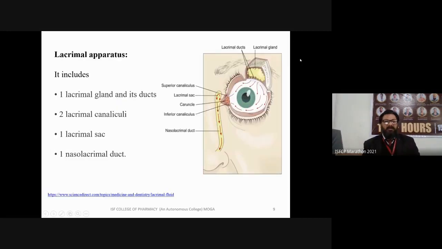Now, this is the overview of the lacrimal apparatus, which is very important. The lacrimal apparatus includes one lacrimal gland and its ducts, two lacrimal canaliculi, one lacrimal sac, and one nasolacrimal duct. Here you can see the lacrimal sac, caruncle, the inferior canaliculus, and the superior canaliculus. These are the channels from where the lacrimal fluid is coming. On the upper side of the eyeball, there are lacrimal ducts and glands which secrete a specific fluid into your eye and keep it moist.